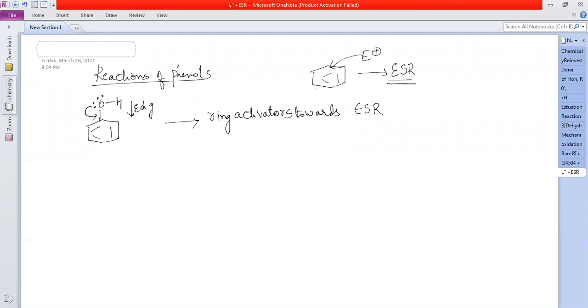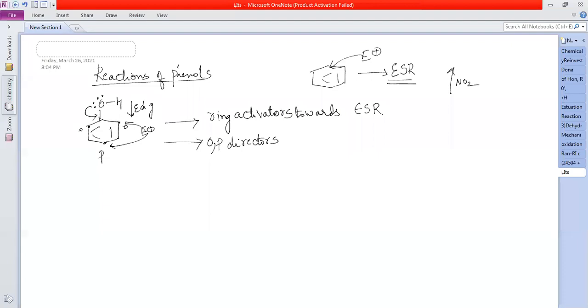If it is an electron withdrawing group like NO2, what will happen? They are deactivators. They deactivate the ring towards electrophilic substitution reaction. All ring activators are ortho-para directors. I showed you the resonance structures. Where is the negative charge? If you observe the resonance structures, the negative charge will be at the ortho and para positions. So it is easy for the electrophile to attack the ortho and para positions. That is why they are ortho-para directors.